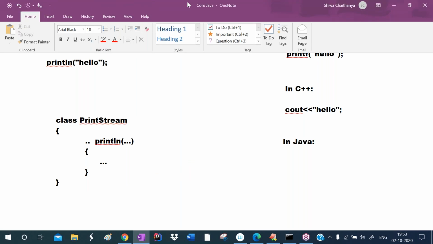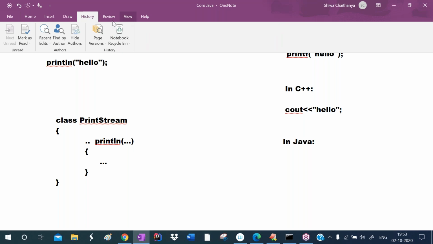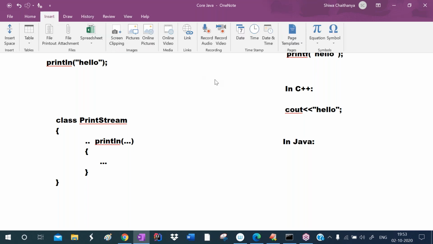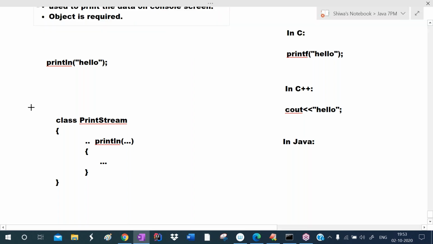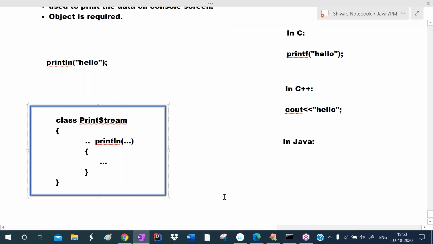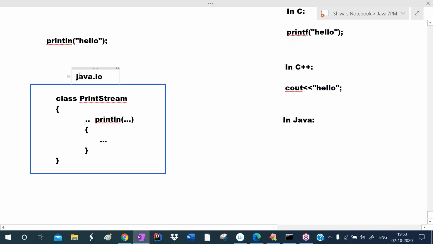Okay, I already told you, in the Java library, packages are there. In the C library, header files are there. Like that, in the Java library packages are there. So all the classes and interfaces are placed in particular packages. So they defined this in the java.io package. Try to understand. Okay, in the java.io package, they developed the class print stream. In the print stream class, they defined a println method.